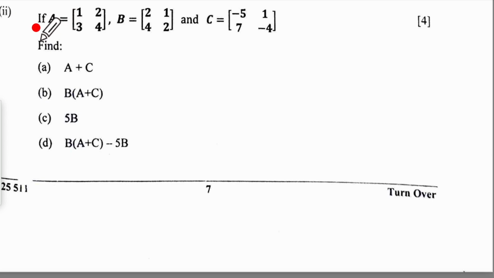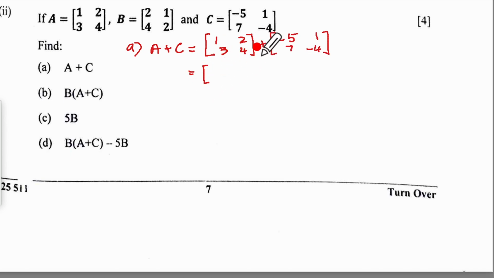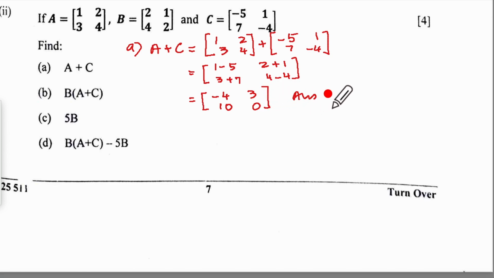Let us come now to question number 3, second subpart. A, B, C have been given. Your A part says A plus C will be equal to, this is pretty simple. That will come out to be this plus this. So 1 minus 5, then 2 plus 1, then 3 plus 7 and 4 minus 4. That will give us minus 4, 3, 10 and 0. That is your answer A.